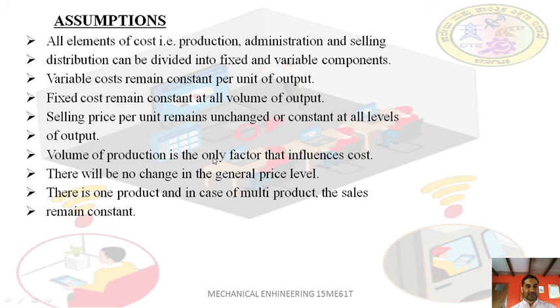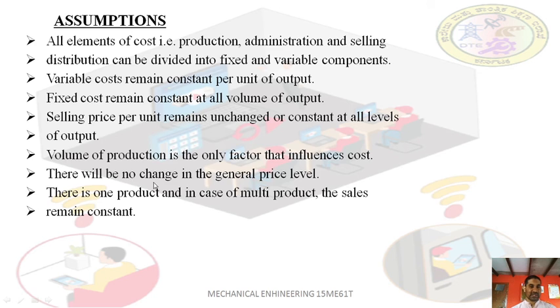The volume of production is the only factor that influences the cost. If the volume of production increases, then the variable cost increases, which influences the cost of the product. You have to add all the expenses, and increase the sales price by adding the profit.